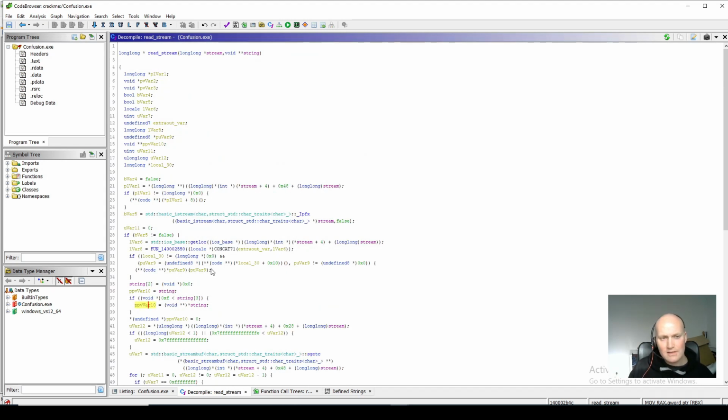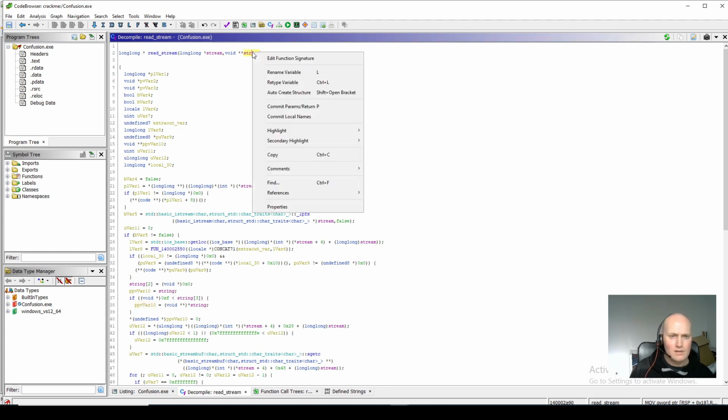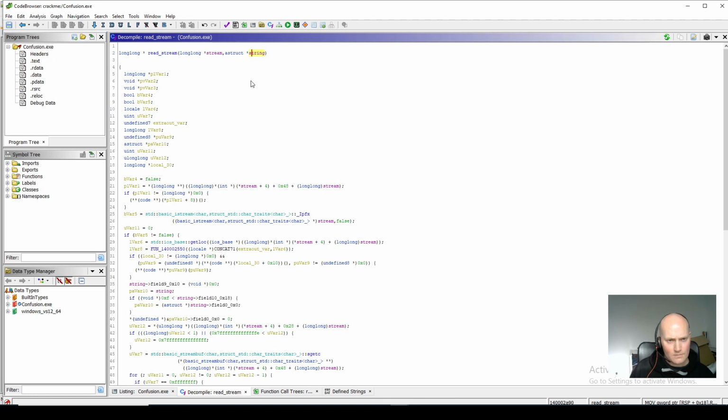So a nice thing we can do now: we think this is some sort of object or structure. So if we click auto create structure, now it's defined as a structure, just a generic structure that's been defined. And I can see that when it's being referenced, Ghidra is now showing it being used like a structure, which is what we suspect it is, an object with fields.